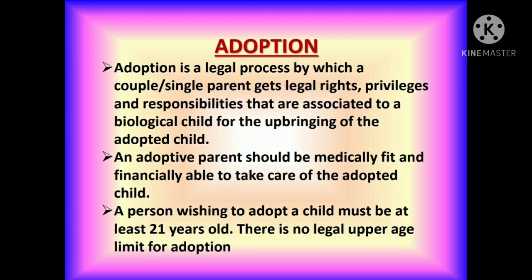An adoptive parent should be medically fit and financially able to take care of the adopted child. A person wishing to adopt a child must be at least 21 years old, but there is no legal upper age limit for adoption. So here finally I have completed this chapter number 2, reproduction in lower and higher animals.